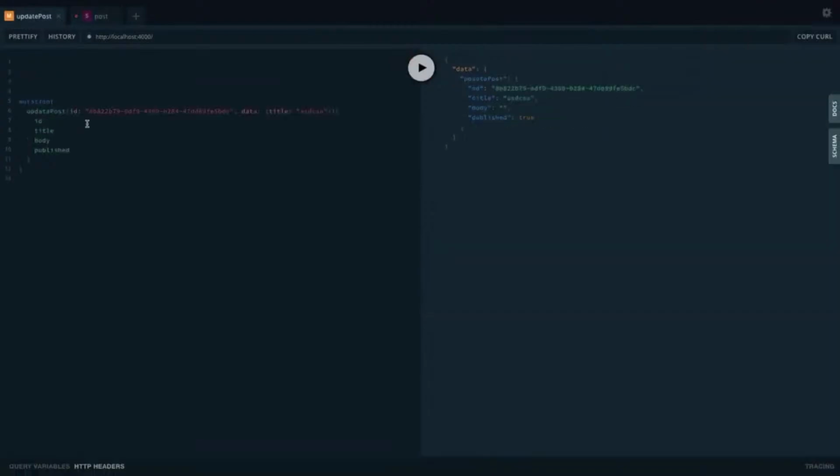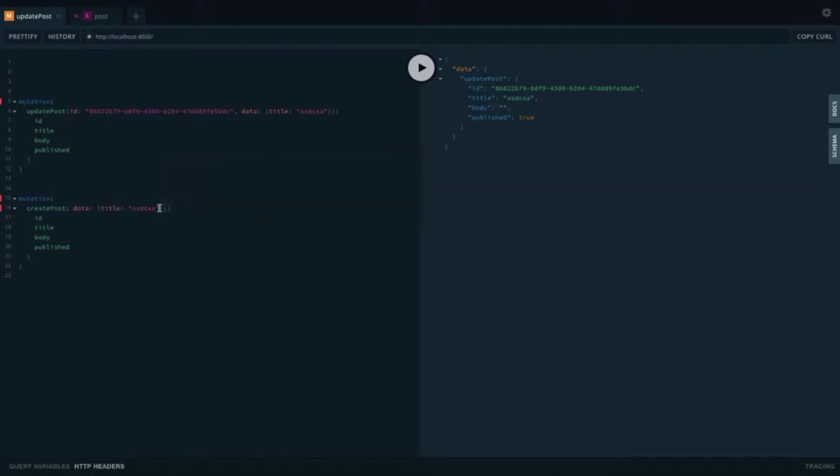Right now, we are going to simulate this in the testing environment. Here we have mutation. There are two things, we have create and we have update mutation. I will try first with the create post, where you don't need an ID, you just need to pass the data.